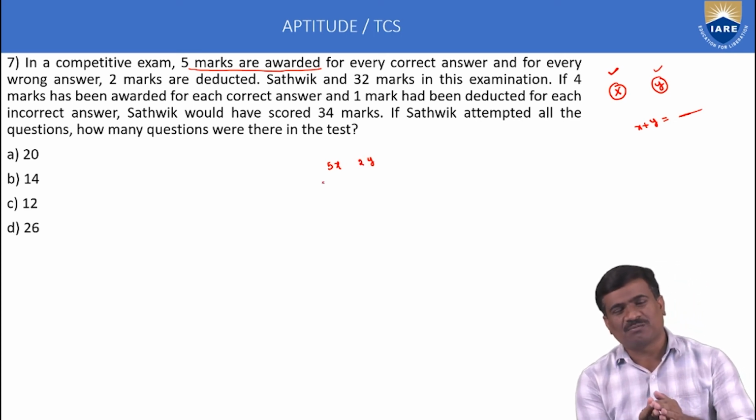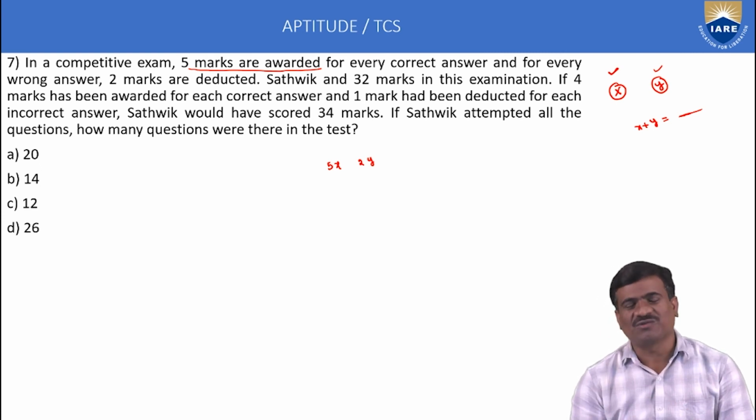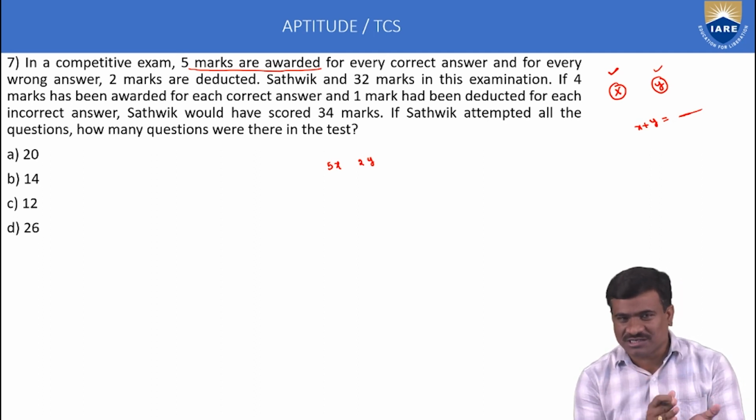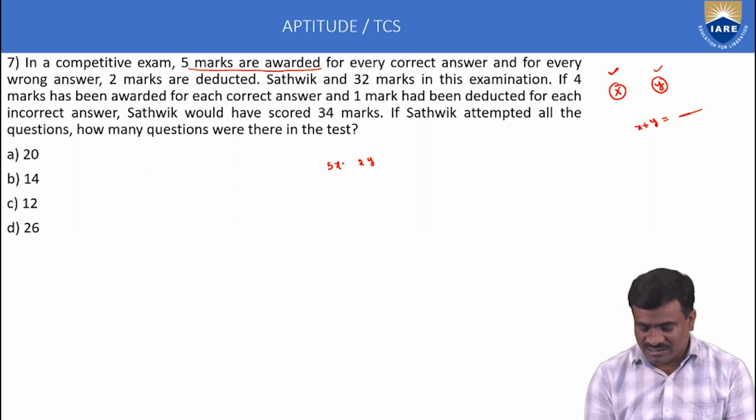Total marks are correct answer marks minus wrong answer marks, that is 5X minus 2Y is equal to 32. This is equation number 1.